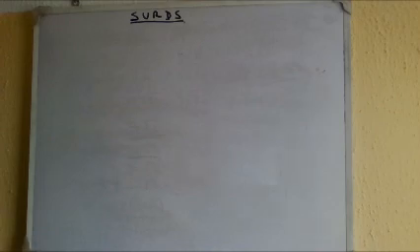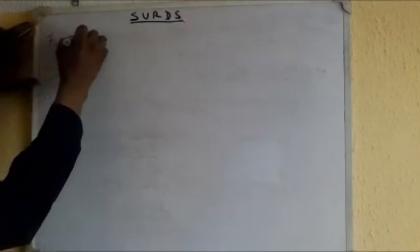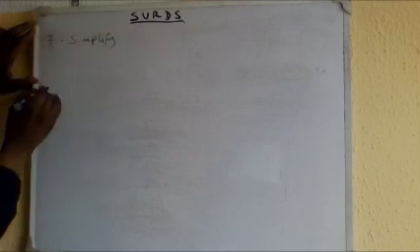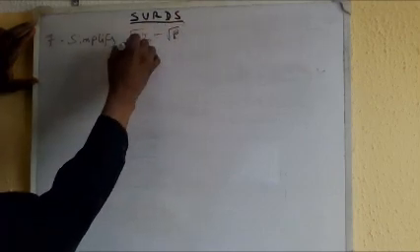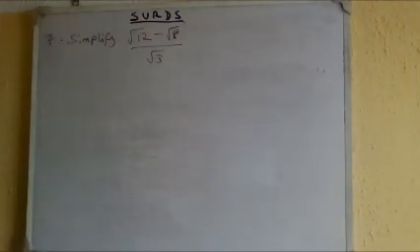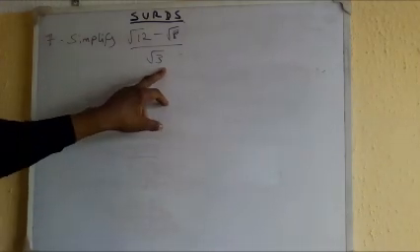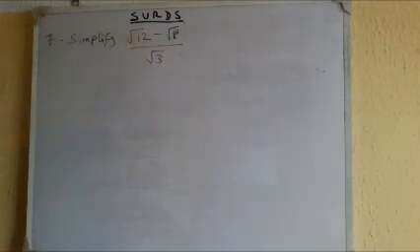So this one is saying simplify root 12 minus root 8 all over root 3. Sorry, root 12 minus root 8 all over root 3. Now again, I can just inspect which one is the lowest surd here, root 3. Can I simplify everyone here to the lowest surd? Yes, I can.